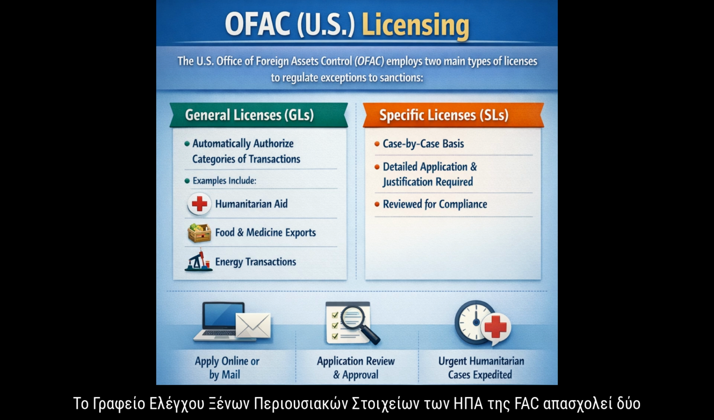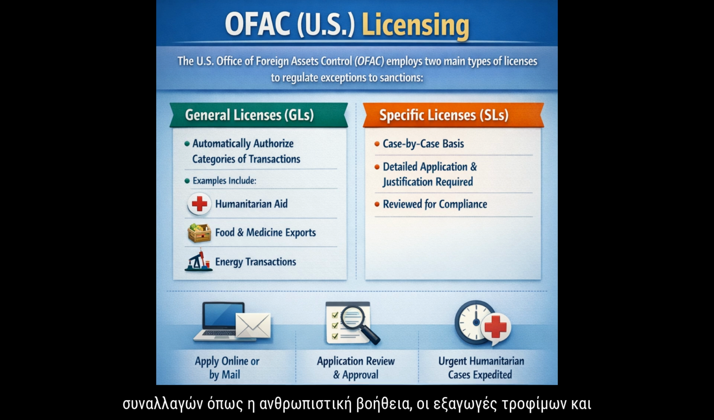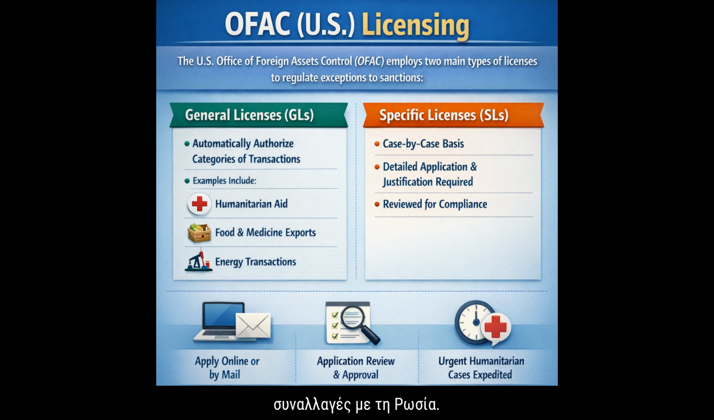OFAC employs two main types of licenses to regulate exceptions to sanctions: general licenses, GLs, and specific licenses. General licenses automatically authorize certain categories of transactions, such as humanitarian aid, exports of food and medicine to sanctioned countries like Iran, or specific energy-related transactions with Russia.